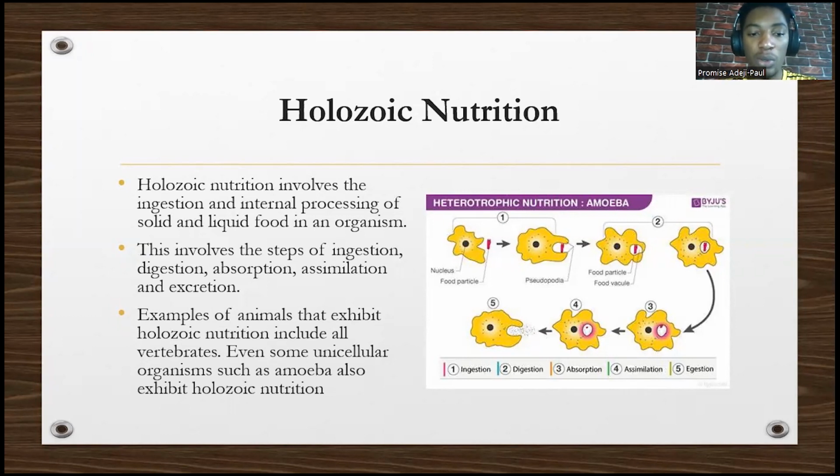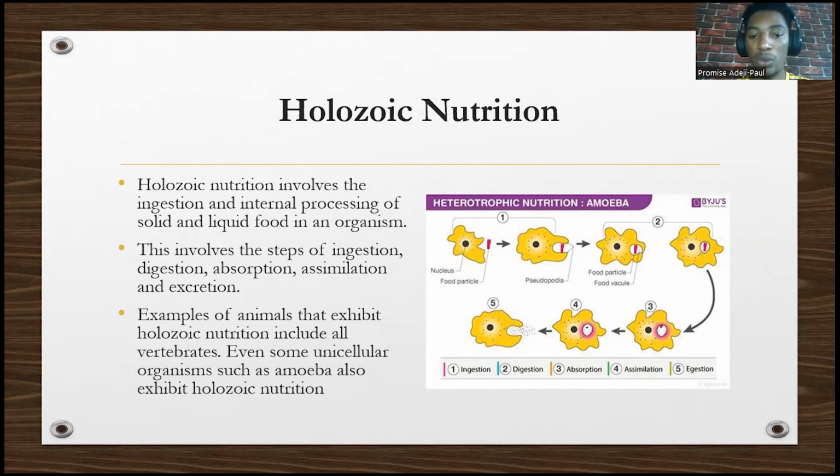So examples of animals that exhibit holozoic nutrition include all vertebrates. You know what vertebrates are? Animals with backbone. So humans like ourselves, we undergo holozoic mode of nutrition. Even some unicellular organisms such as amoeba also exhibit holozoic mode of nutrition. So you can see on the right hand side the picture we've seen before.